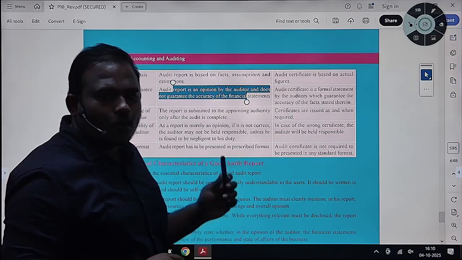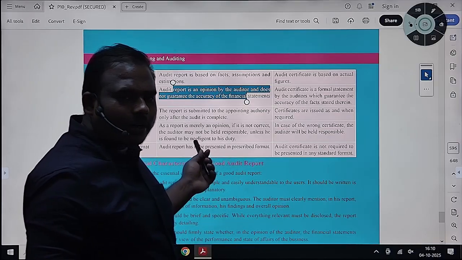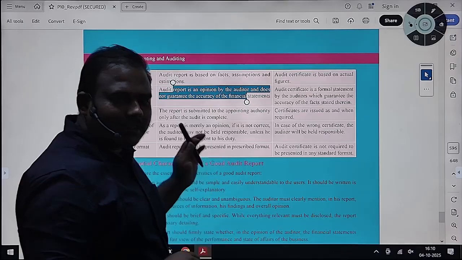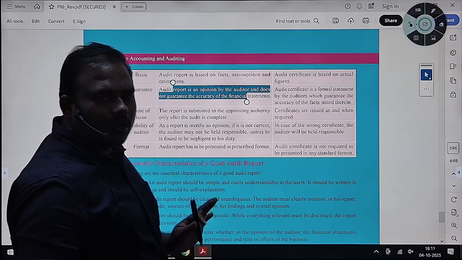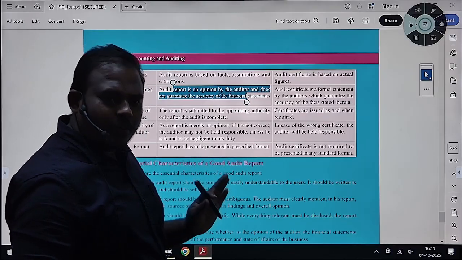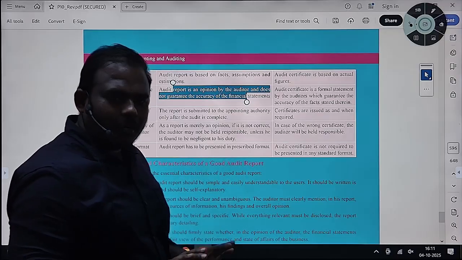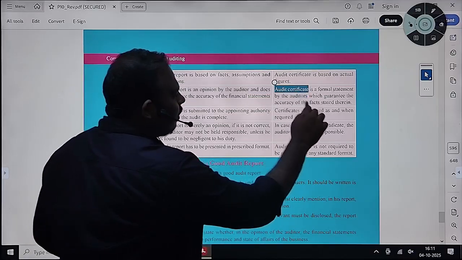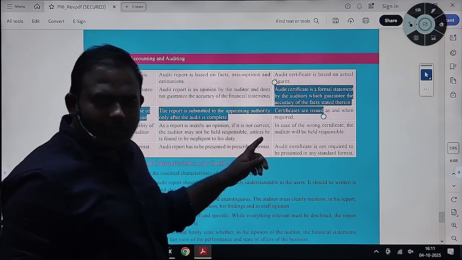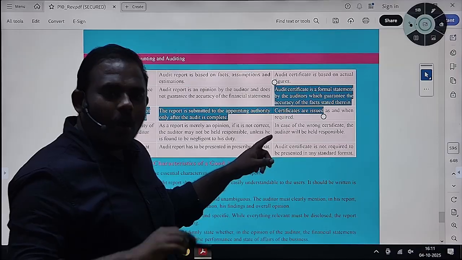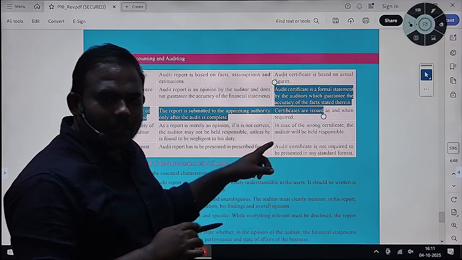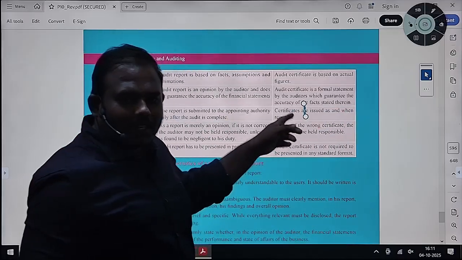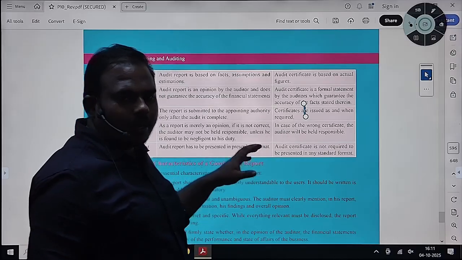In an audit report, you cannot guarantee the accuracy of financials. I already said you will go on a materiality basis. So you cannot guarantee the accuracy of financials; you can guarantee only to the material extent that they are not misstated. Got it? You have verified all material items and you have not found any material misstatement in them. But in an audit certificate, if you are confirming the actualness, then you must have verified all the line items, and only then can you confirm it. So you can give the guarantee that all the facts contained therein are correct and there is no material misstatement.